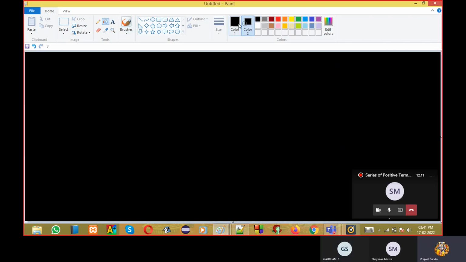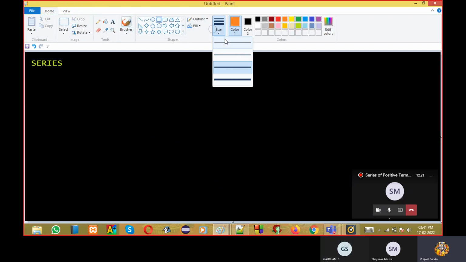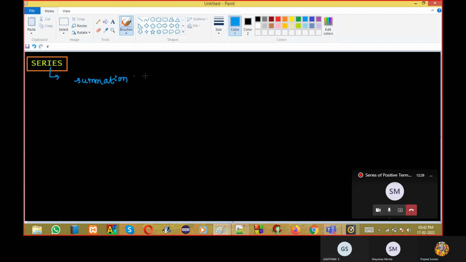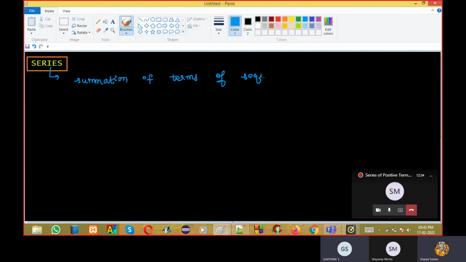Now we will see series. Listen carefully. There's a difference between sequence and series. What is a series? What is the difference between sequence and series? In a series, you are doing summation of terms of a sequence. That's the difference between sequence and series. Now, the sum is the sum of n terms where n tends to infinity.